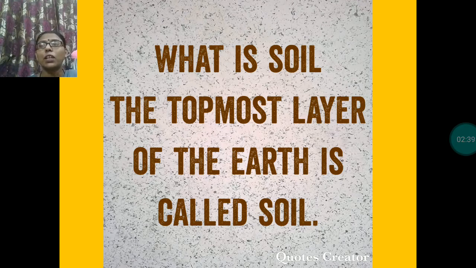With the force of running water and air, these pieces move from one place to another and break into tiny pieces of rocks. These tiny pieces are carried away to other places by water and wind, and slowly they become powdered and are deposited on the upper surface of the earth as soil. In this way soil is formed.